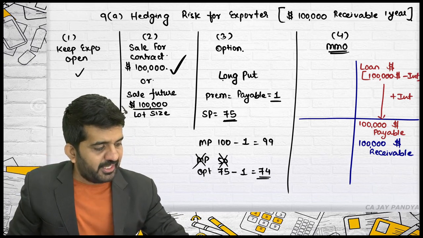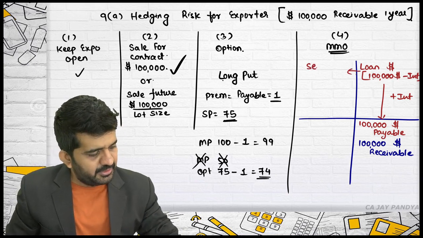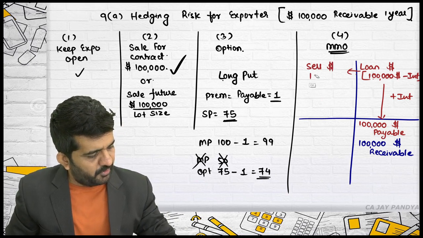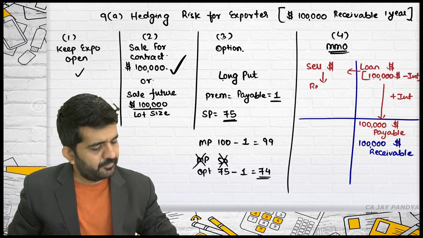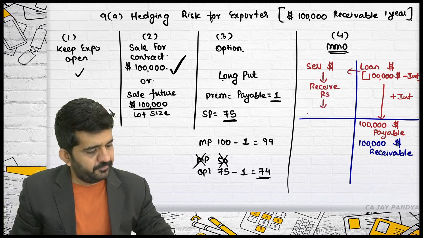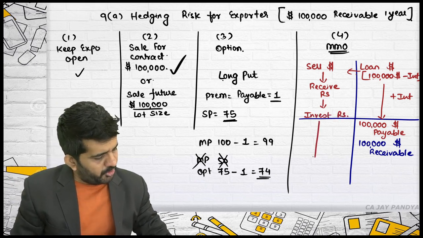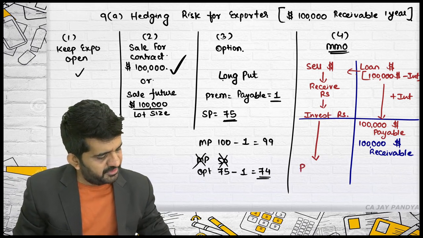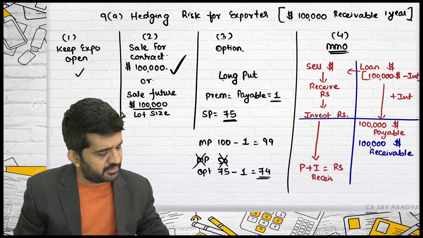Alright. So if you are taking a dollar loan of $1 lakh today, you will be having $1 lakh today. Sell. You will not be taking a loan of $1 lakh. You will be taking 1 lakh minus interest. Sell dollar, receive rupees. But you don't want rupees today, so invest in rupees. What you will be getting after 1 year is principal plus interest in rupees.